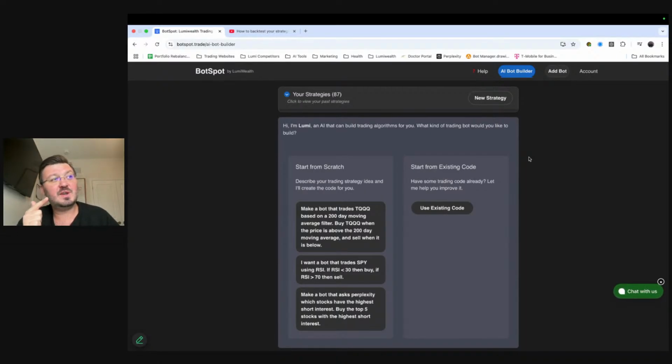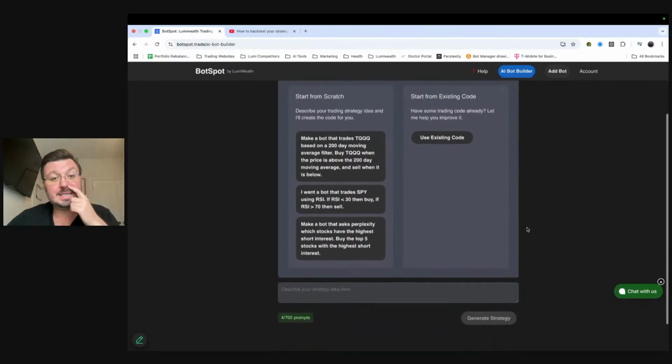What we have done is we have built an AI custom made specifically for trading algorithms to be able to build these things to automatically trade for you. So if you ask it to build you an options trading strategy or a stock trading strategy or a crypto trading strategy, it can do that automatically for you by just using words. Right? So here's an example.